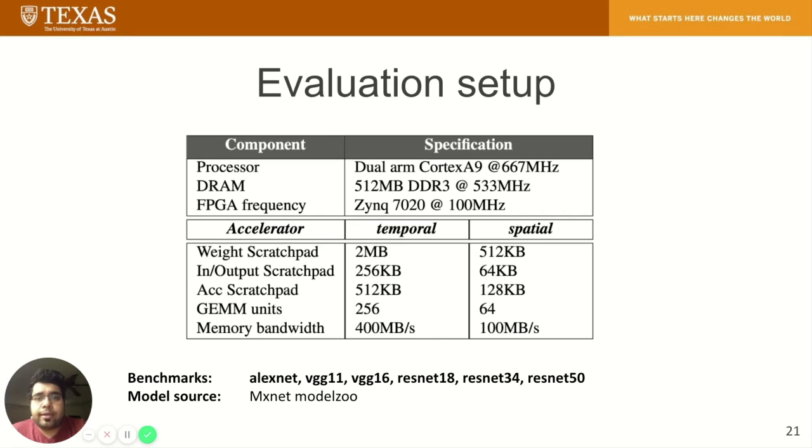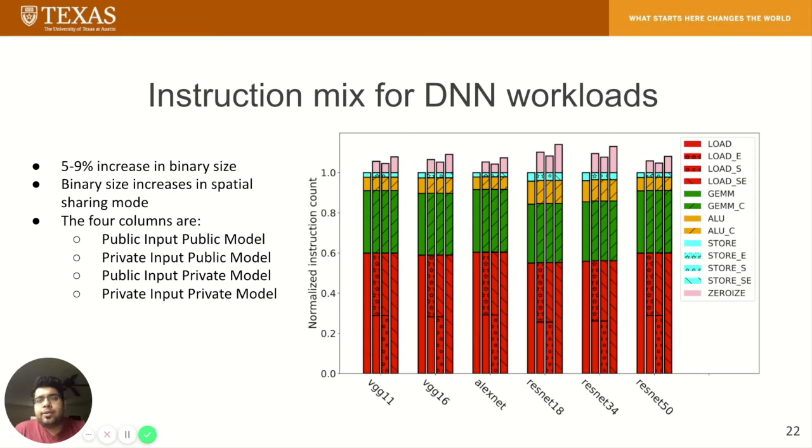We run end-to-end image classification with variants of VGG, ResNet, and AlexNet trained models, which are taken from the MXNet model zoo. There is a 5 to 9% binary size increase due to the addition of zeroize instructions. The figure also shows the usage of different flavors of load store instructions in different threat models.